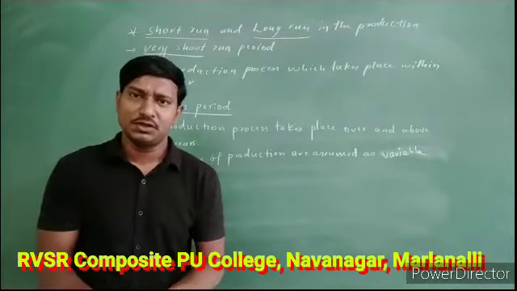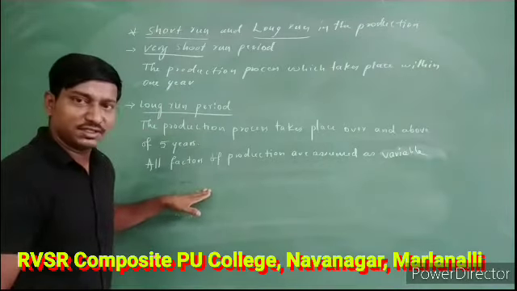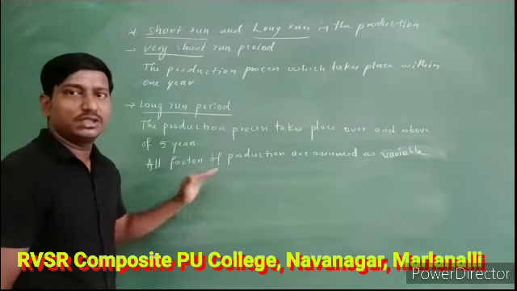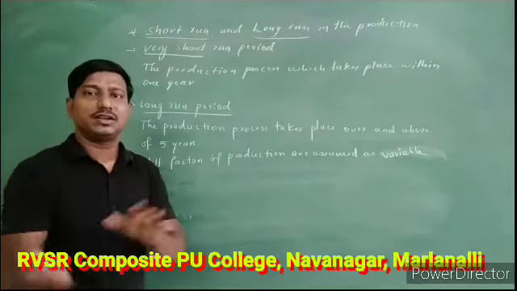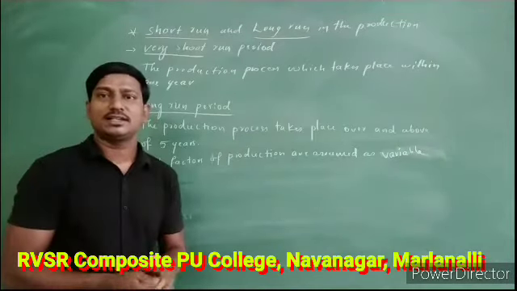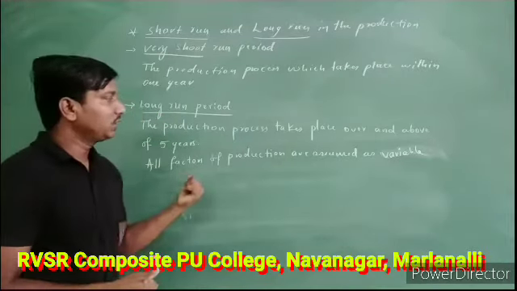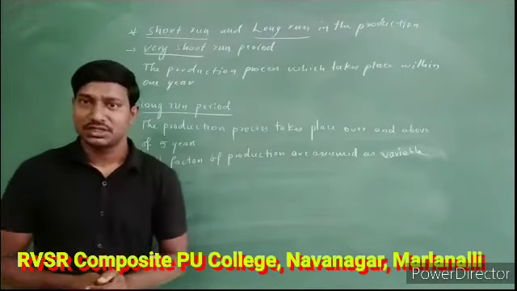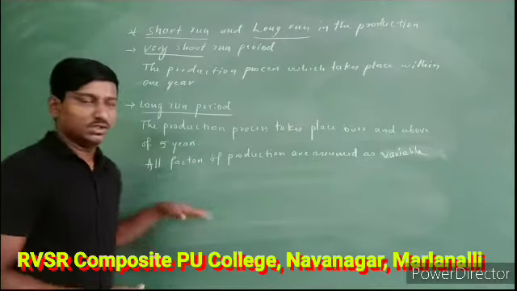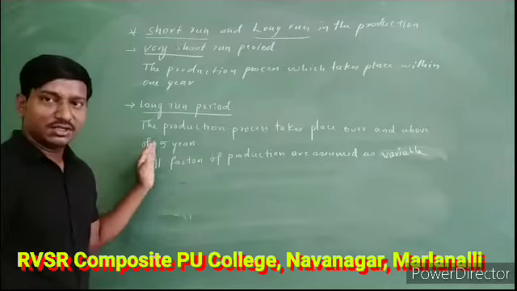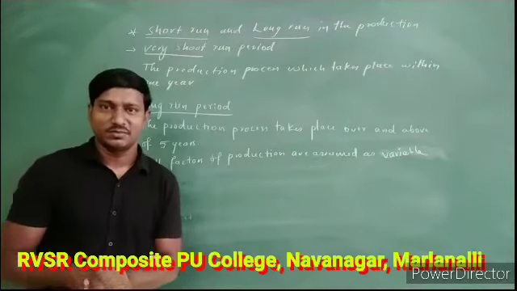Whatever you want to change in the factors of production, you can change. Any adjustments you want to make, whether to sell or purchase, increase or expand, or even contract or decrease any of these factors, we can do, and that is called long run production. So the production which takes place in more than 5 years is called long run production.